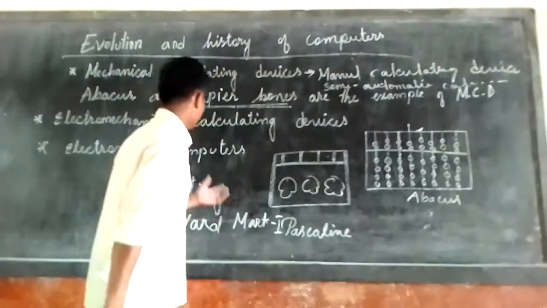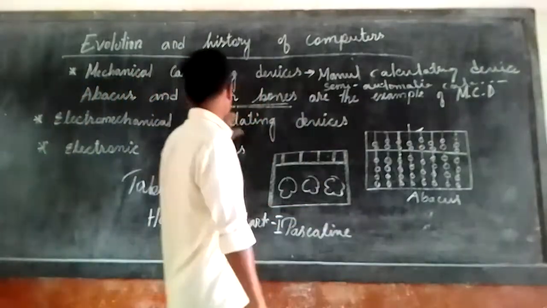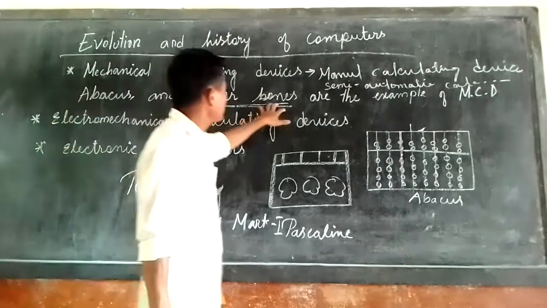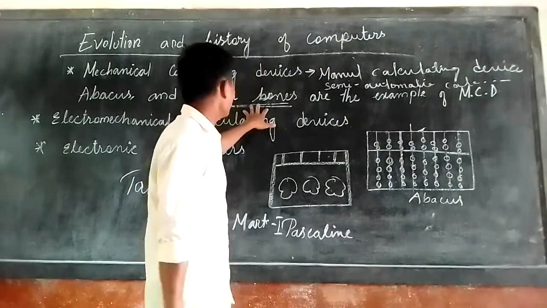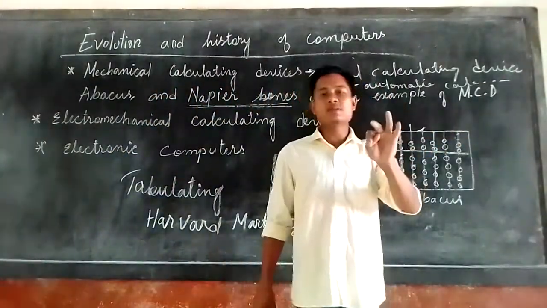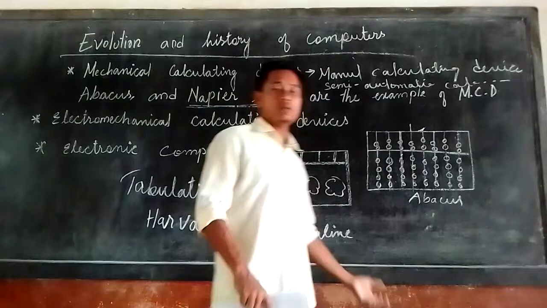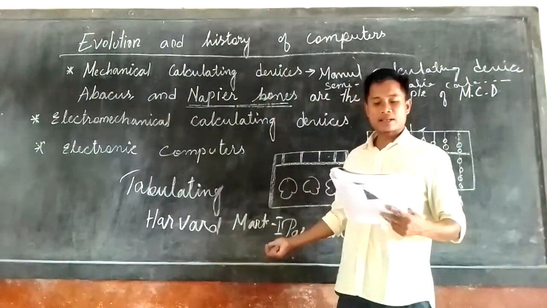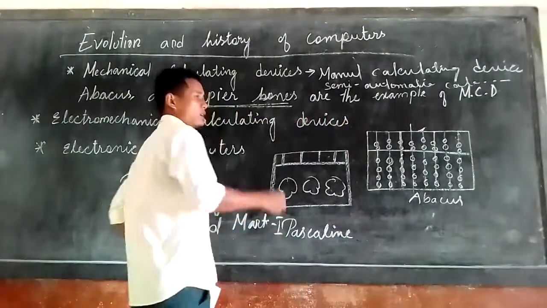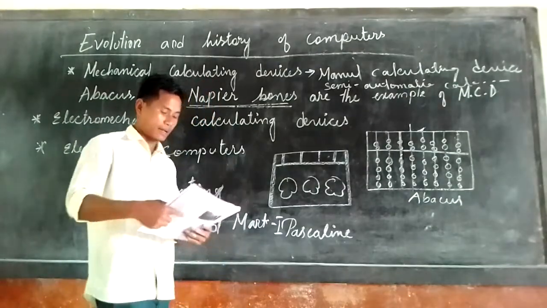As I told you earlier, the abacus can be used only for simple calculations, that is, addition or subtraction. Napier's bones is also a machine, and it can do addition, subtraction, multiplication and division. Now the Harvard Mark I can do basic arithmetic as well as more complex calculations. Any type of calculation can be done on this machine.